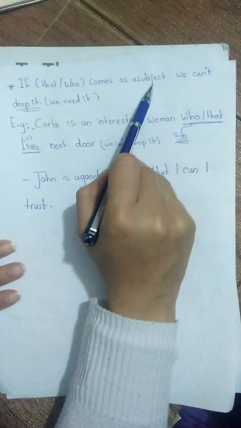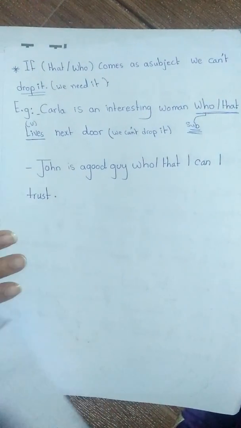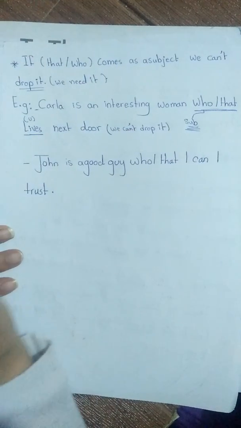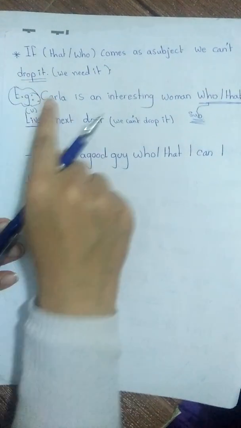Again, I will repeat this information. If that or who comes as a subject, we can't drop it. What is the meaning of we can't drop it? We need it. How do I know who or that comes as a subject? Let's read this exercise.